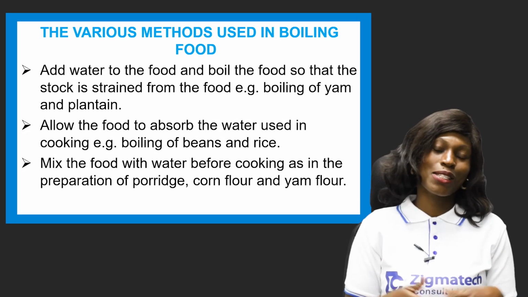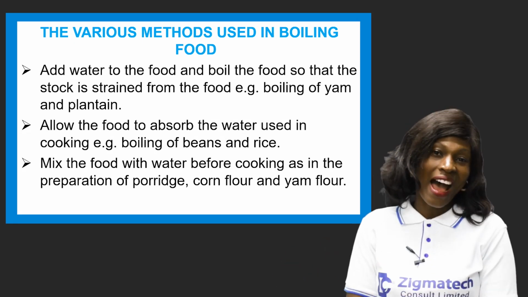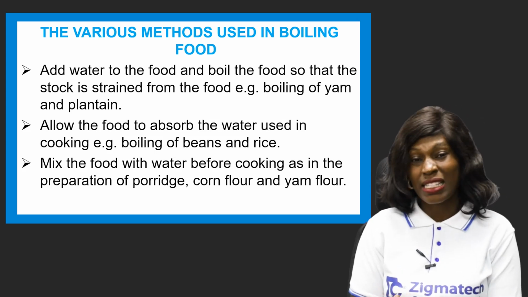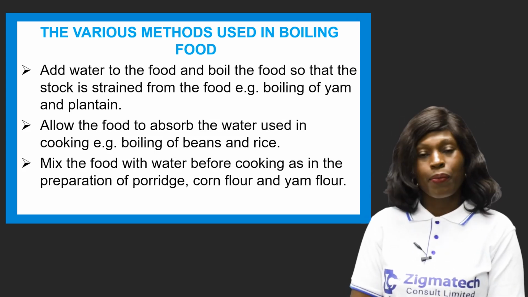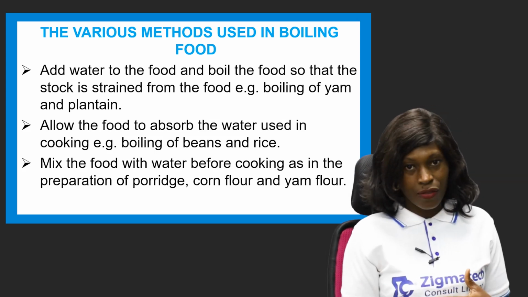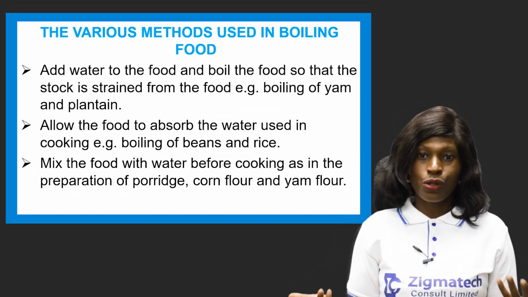First things first, add water to the food, like your rice. Maybe you have to parboil it, or your yam, your plantain, you have to parboil them. After they are well cooked, then you can strain and then you can serve. Okay, that's one way to cook.